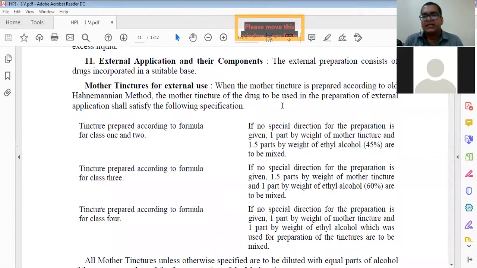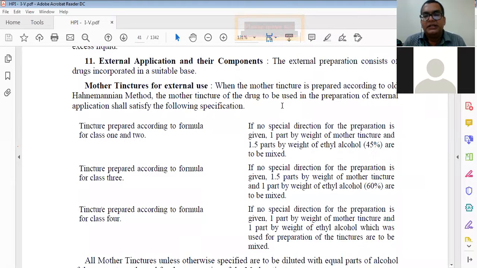Then the next part is the external application. External applications and their compounds. The external applications consist of drugs incorporated in suitable bases. Then mother tincture for external use. We have already talked about which type of things are there for making external applications. This is just a separate chapter.